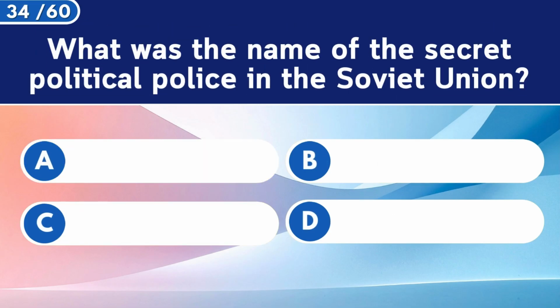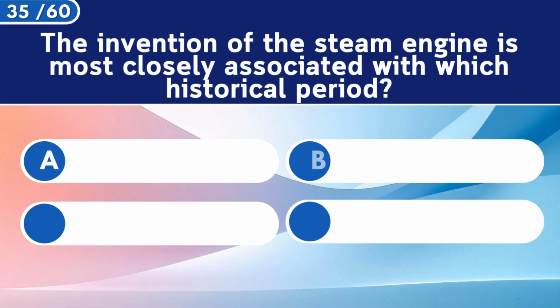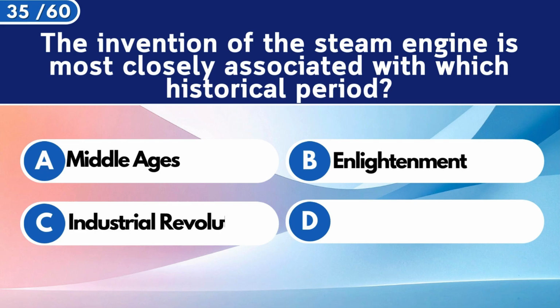What was the name of the secret political police in the Soviet Union? KGB. The invention of the steam engine is most closely associated with which historical period?